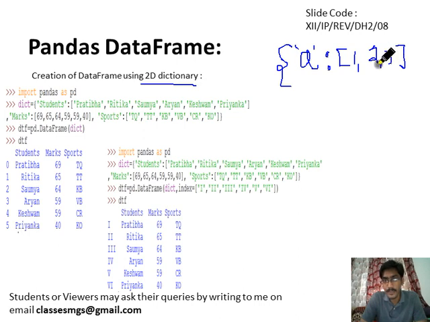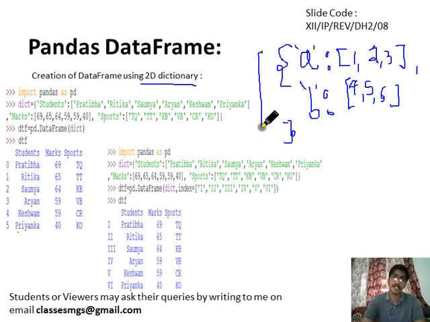Then we will have a comma and another list object, let's suppose 4, 5, 6. This is an example of a dictionary.